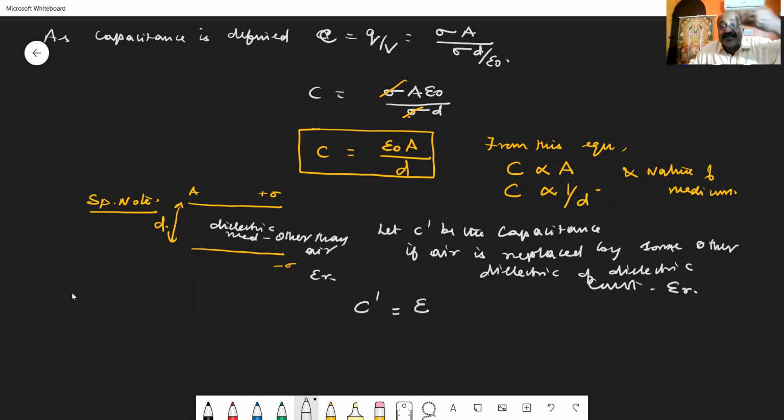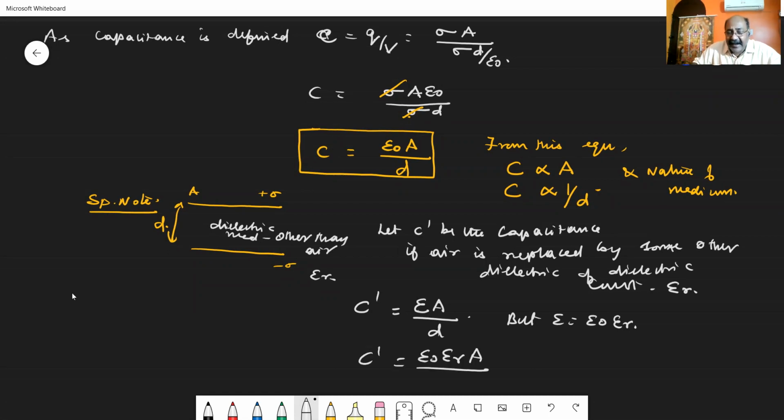Because I have introduced some other dielectric, the permittivity of that dielectric is epsilon. All others are the same. Capacitance is epsilon times A divided by D. But what is epsilon? Epsilon can be written as epsilon 0 into epsilon r. So C dash will be epsilon 0, epsilon r into A by D. How can I write this? Epsilon 0 into A divided by D, into epsilon r.